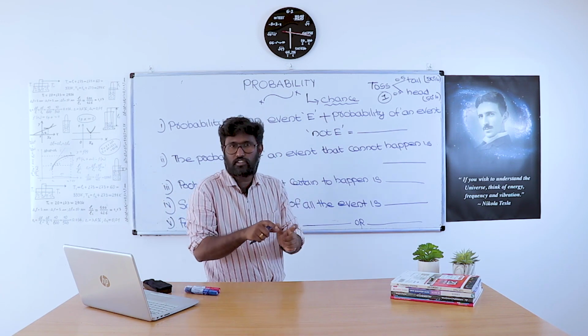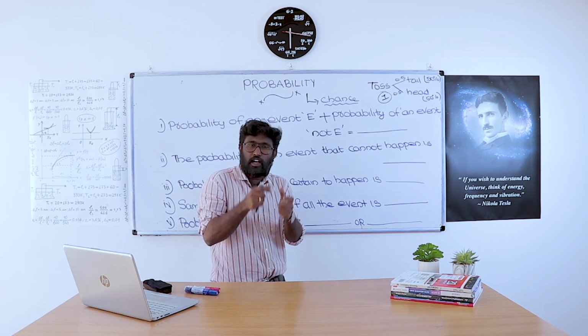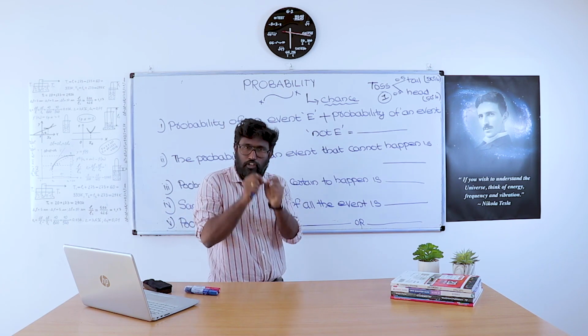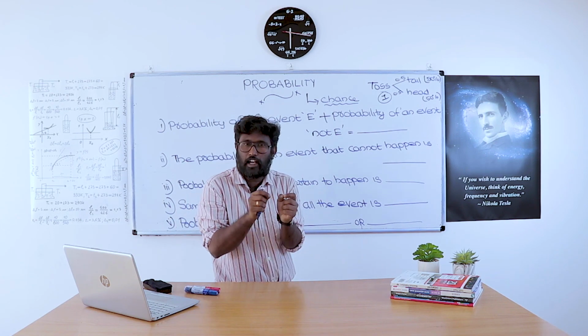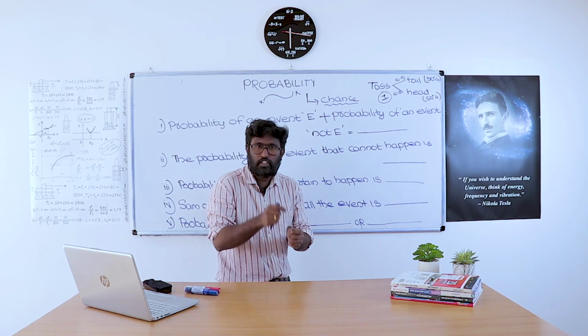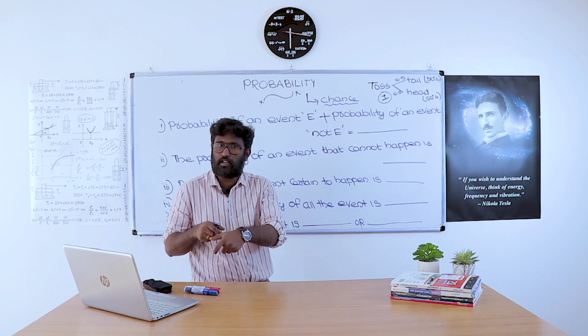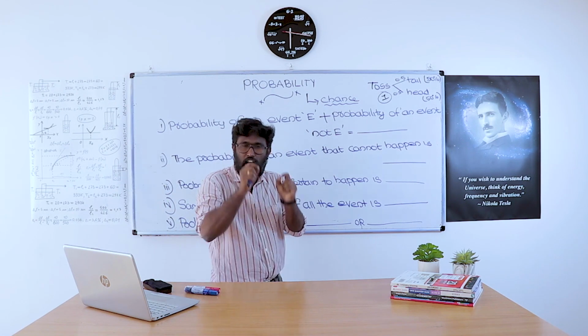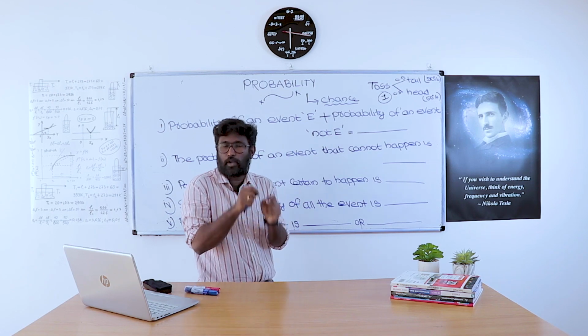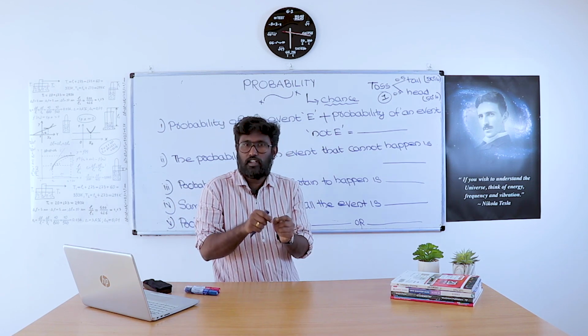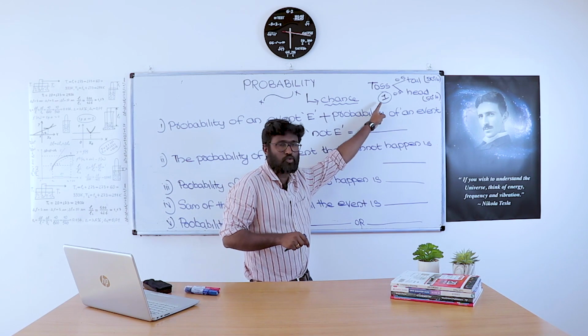In the first case, it must not happen and it is not possible that tomorrow is Thursday. That means the probability is 0. That type of event is called an impossible event. It will never ever happen. But in the case of a sure event, the probability is 100%. That means the probability is 1.